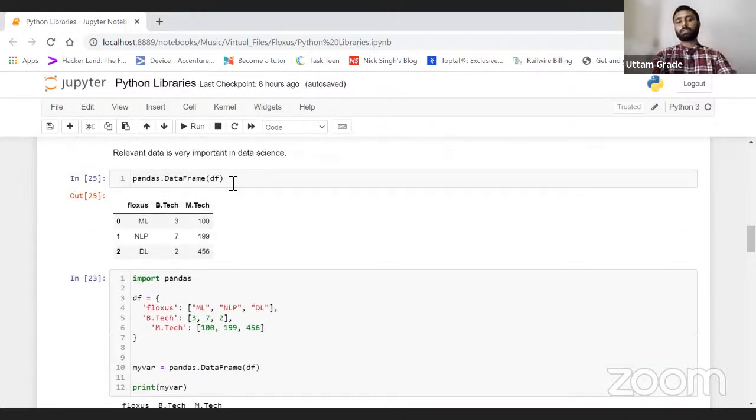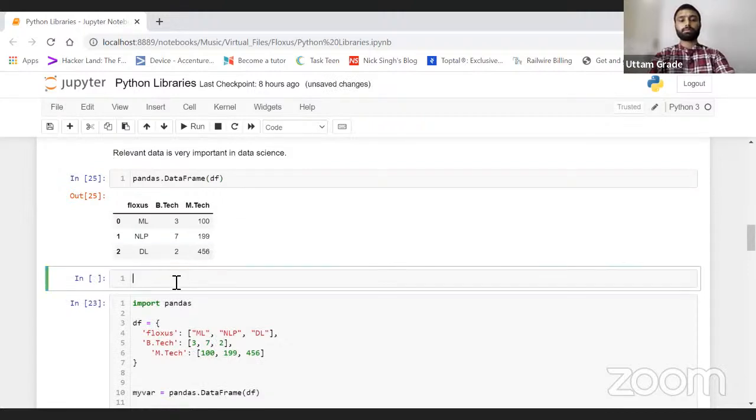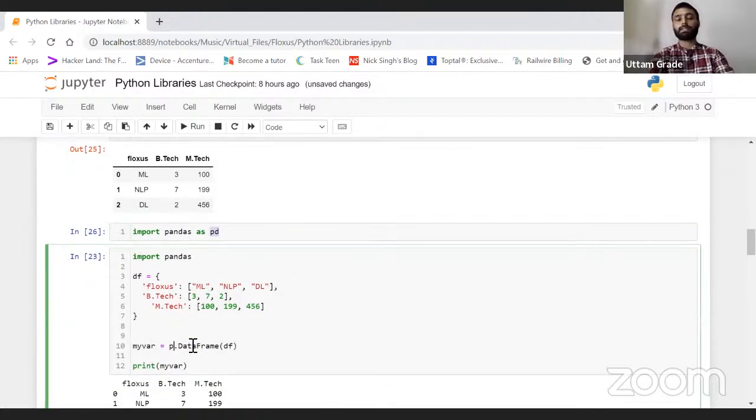As I told, let's suppose we did this in this manner: import pandas as pd, right? Now I don't need to always use the full name pandas. I gave it an alias, and my alias name is pd, right? Now wherever I have written pandas, I just write pd only, and it will do the same thing.